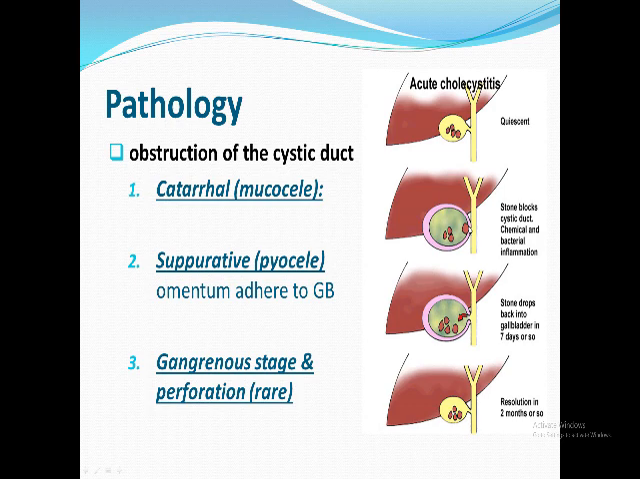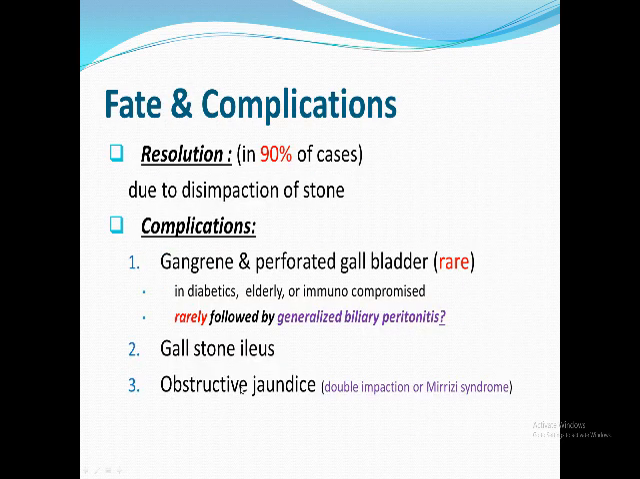If the stone obstructs the cystic duct, the gallbladder distends. When it distends more and more, there is dilation here in the infundibulum near the cystic duct, so the stone disimpacts and returns back again to the gallbladder cavity, returning to the first situation, which is chronic calcular cholecystitis. So this is the most common scenario. The rare scenario is being gangrenous and perforated. As I told you, resolution occurs in 90% of cases due to this disimpaction, and you understand the scenario.